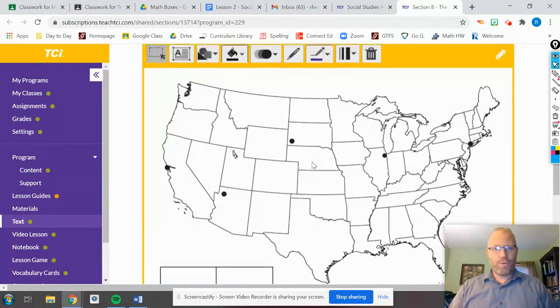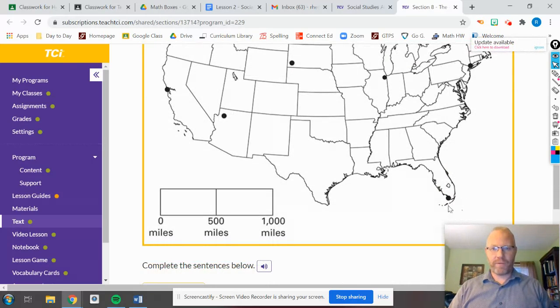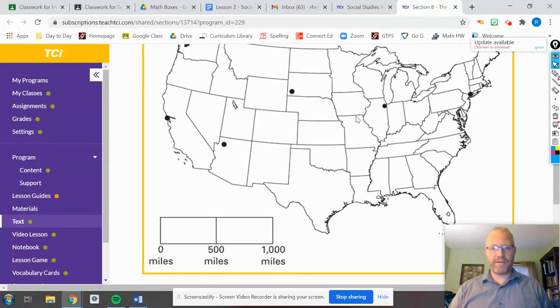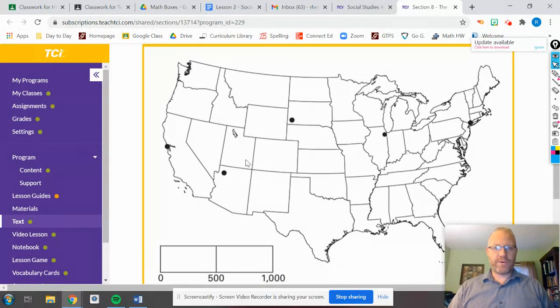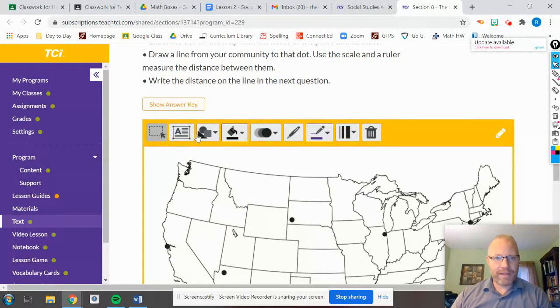So let's take a look. Where is California on this map? We've explored Florida, South Dakota, Illinois, Arizona, New York, and finally, California. Hopefully you saw that. California is all the way on the other side of the country. And when we do that, we're going to be labeling it. So we have to label Golden Gate Bridge. So put the text box there, put Golden Gate Bridge, and then put California.